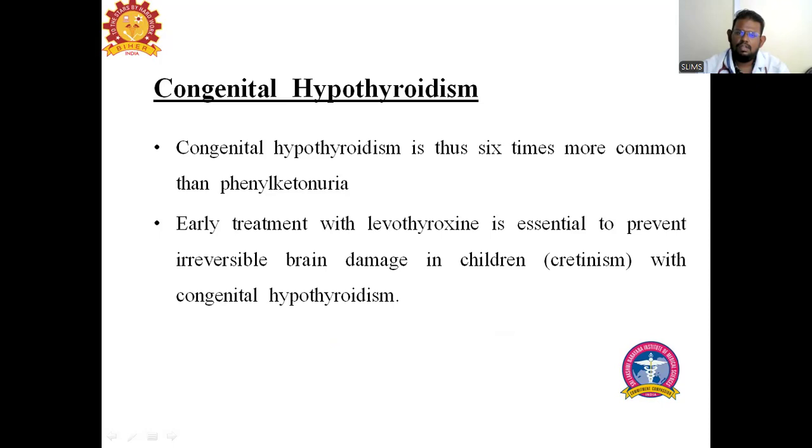Children with growth hormone deficiency only have reduced height, but they are very intelligent, sometimes even more than normal individuals. Whereas children with thyroid deficiency are called cretins, and the condition is cretinism. In these children, the height is low and the intelligence level is also low. Mental intellect is very low in these patients.